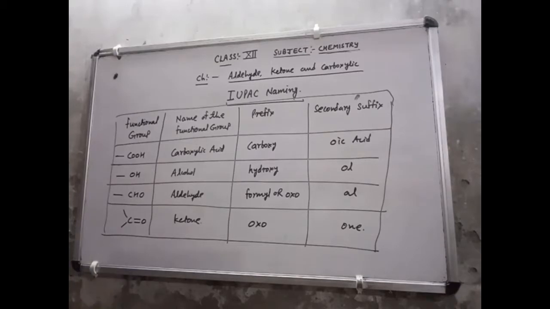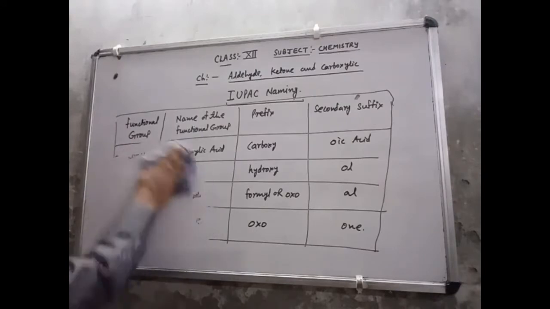Now I will discuss the IUPAC naming. Before discussing the IUPAC naming, I am going to tell you the priority order. What is the priority order for these four groups?